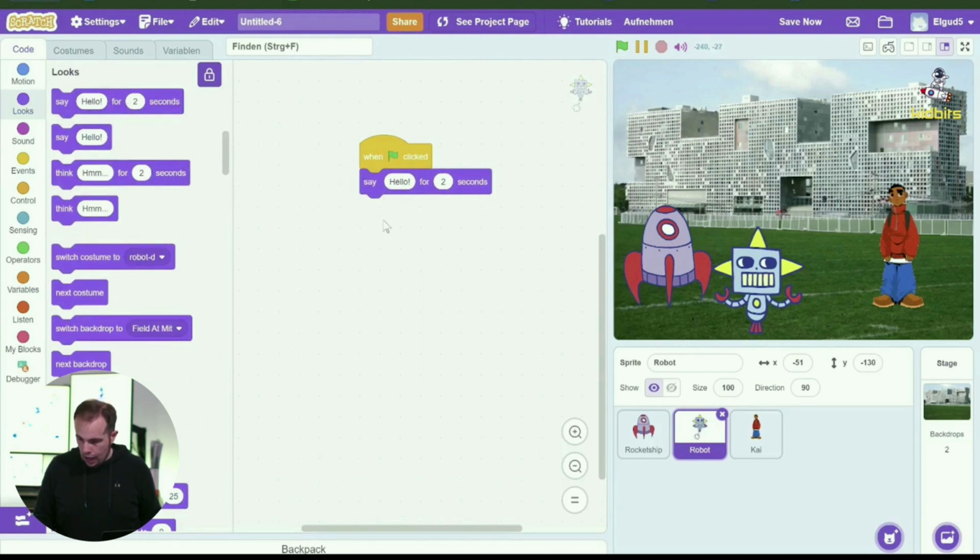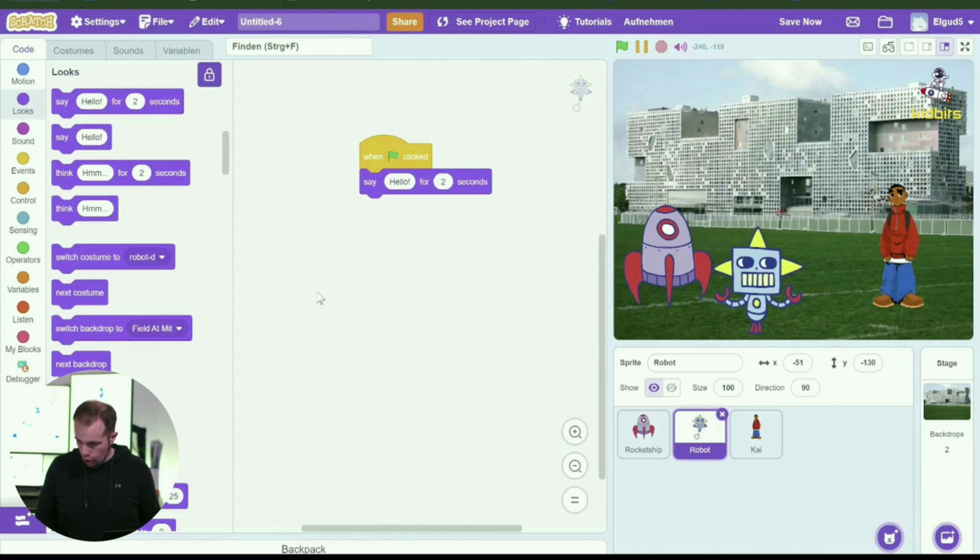If I now click the flag, both will speak at the same time. Kai will say what is going on here, and the robot is just going to say hello. But obviously we want the robot to speak after Kai asks his question.